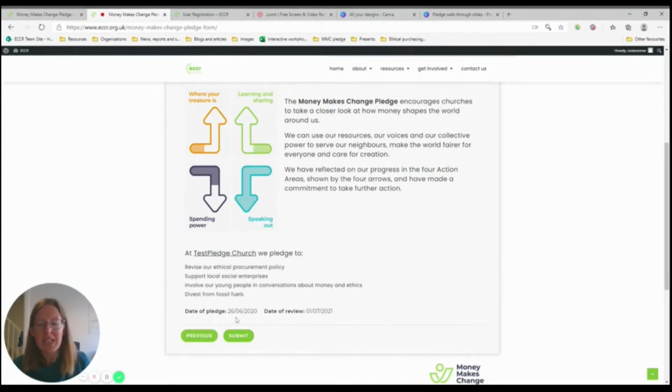But if you are happy, then please remember to press Submit at this stage. This sends your pledge to us. You will receive an email copy too with your personalised pledge poster.